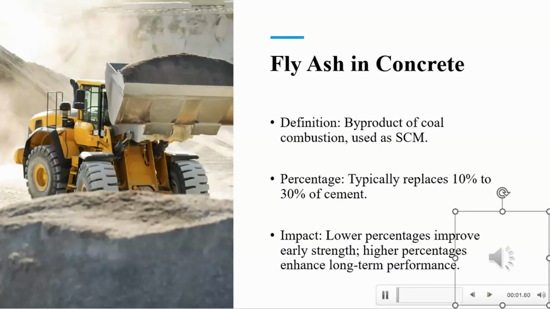Fly ash is an important supplementary cementitious material that results from coal combustion. It's increasingly used in concrete mixes due to its beneficial properties. Typically, fly ash is used to replace about 10 to 30% of the cement content in concrete. This substitution not only helps in reducing the amount of cement needed, which is more sustainable, but also can enhance certain characteristics of the concrete.